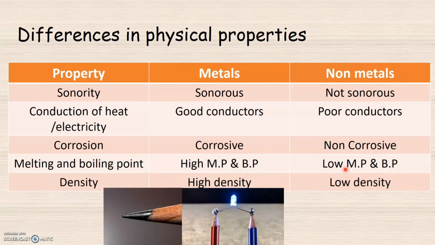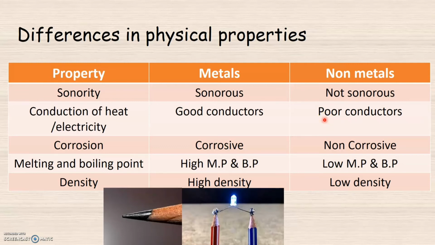Next, let us see the property of sonority. Generally, metals are sonorous. That means they produce a resonating sound when they are struck, while non-metals are not sonorous. With respect to the property of conductivity, most of the metals are good conductors of heat and electricity, while non-metals are generally poor conductors of heat and electricity.